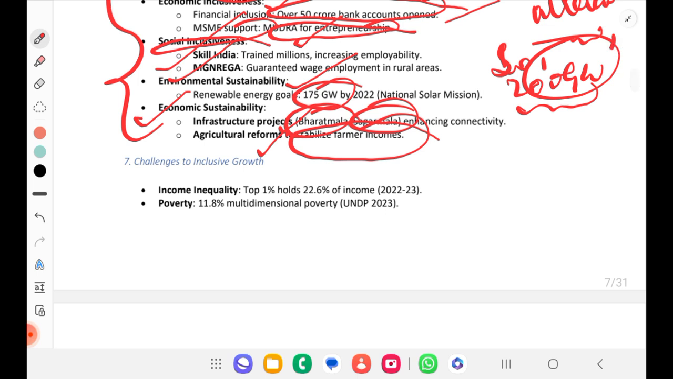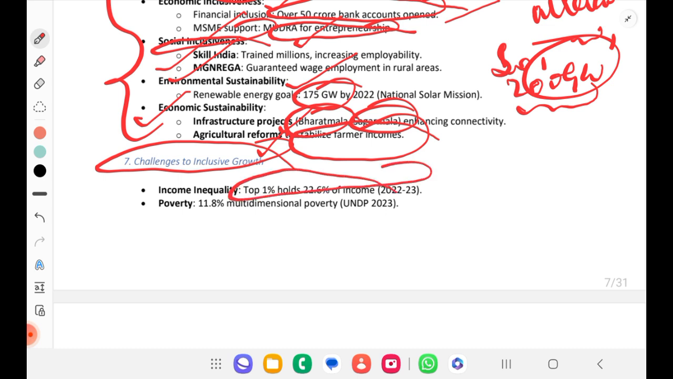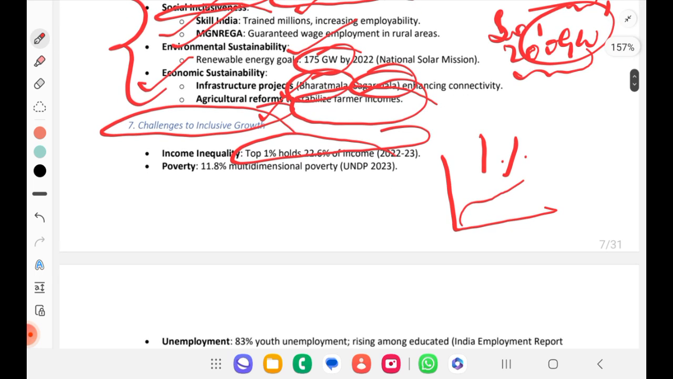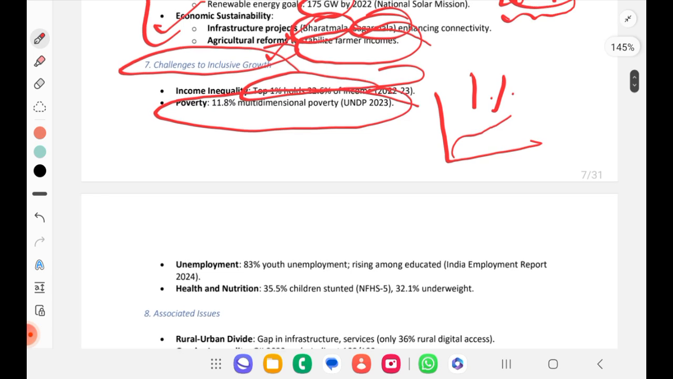Then we see the challenges. Income inequality, the top 1% holds 22.6% of income. So the top 1% hold more of the income. This you have to represent using a graph. Okay. So check out the graph and put it down. Poverty 11.8%. According to the Multidimensional Poverty Index, we have 11.8%. Okay. Unemployment rate